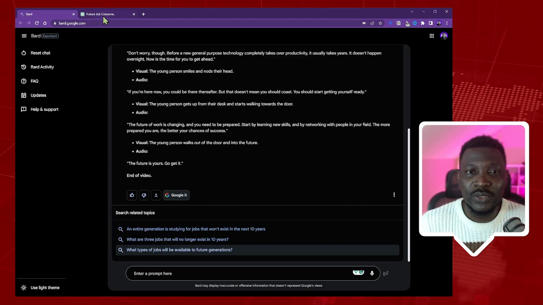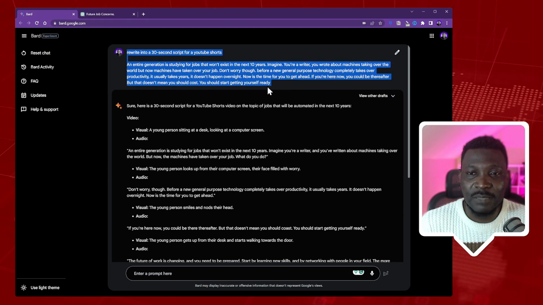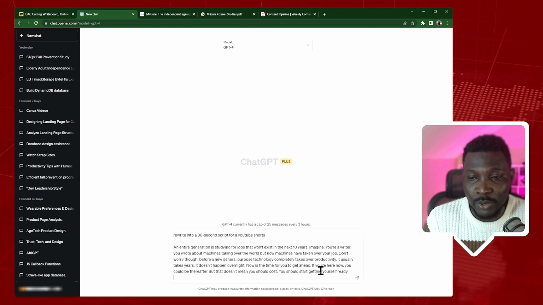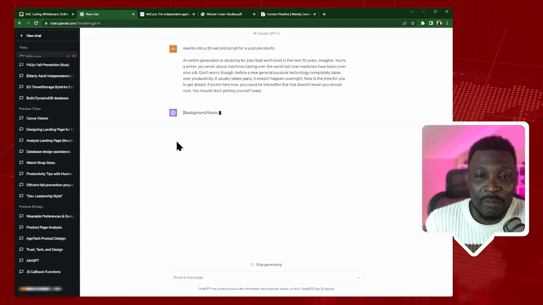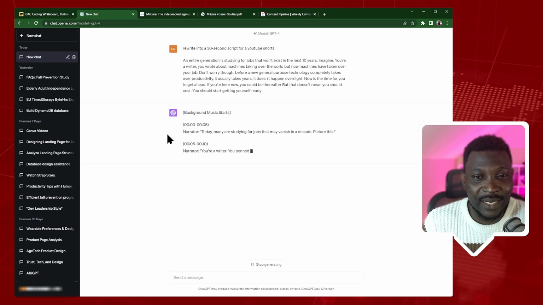Now, what I could do is take the same prompt to ChatGPT 4, which is the paid version, and see what it's going to come up with. Here I am in ChatGPT 4, and I'm simply going to paste the same prompt. Now let's see what it's going to show us. And by the way, there's a new update to ChatGPT. Now it's showing a purple icon. So it's gone from green to black. Now it's showing purple. That's a good thing, isn't it?